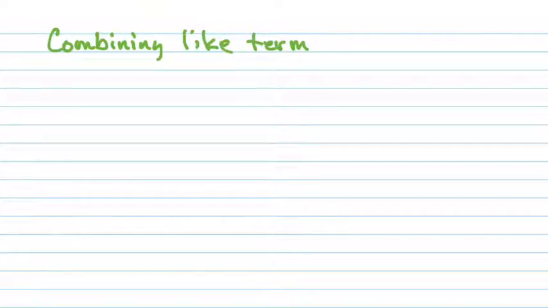Okay? All right. So, for example, this item is a what? It tells you what kind of thing it is, yeah? Now I have pens, plural, right? I have more of them. Did they suddenly become different objects because I have more of them? No. And that's the idea we're going to be looking at today: how to have more objects or fewer objects. And so we're going to be talking about what's called combining like terms.